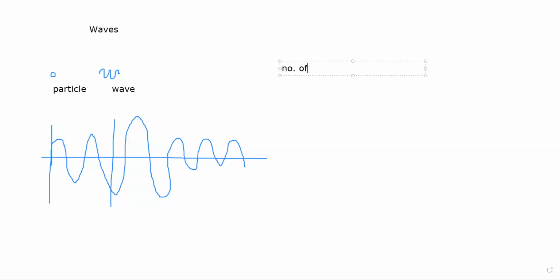So the number of oscillations is frequency, and the SI unit of frequency that we use is hertz, which is nothing but inverse of a second, 1 over second.